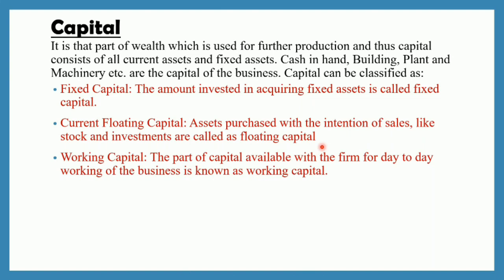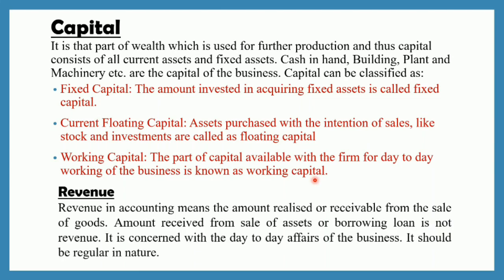Next comes your working capital. The part of capital available with the firm for day-to-day working of the business is known as working capital. So whatever capital is available to the business or the firm for carrying out the day-to-day working of the business is known as working capital. And working capital is calculated as working capital equals current assets minus current liabilities. So this is what is meant by your capital.